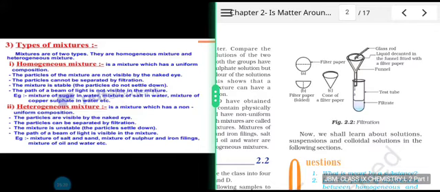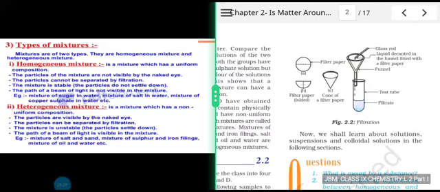So now we can compare homogeneous and heterogeneous mixture. So homogeneous mixture is a mixture which has a uniform composition. Heterogeneous mixture is a mixture which has a non-uniform composition. The particles of homogeneous mixture are not visible by the naked eye. The particles of heterogeneous mixture are visible by the naked eye. The particles of homogeneous mixture cannot be separated by filtration.